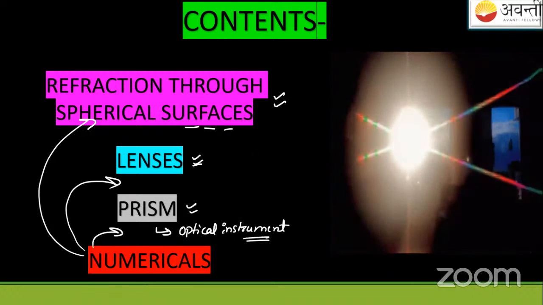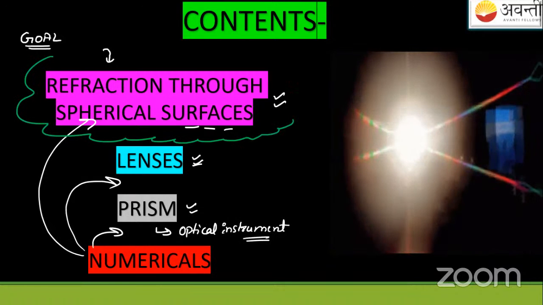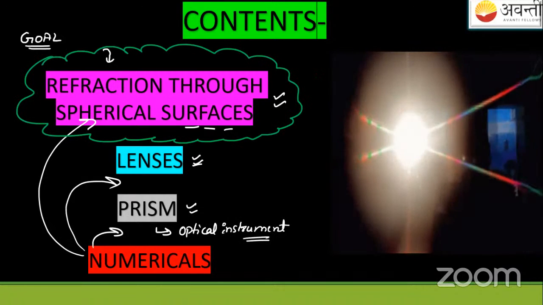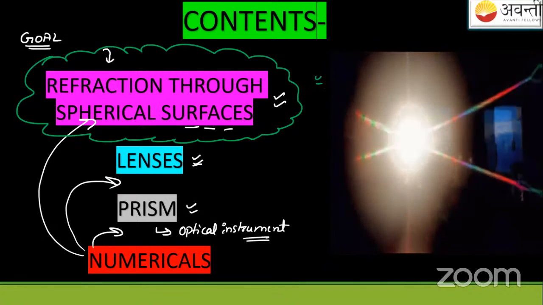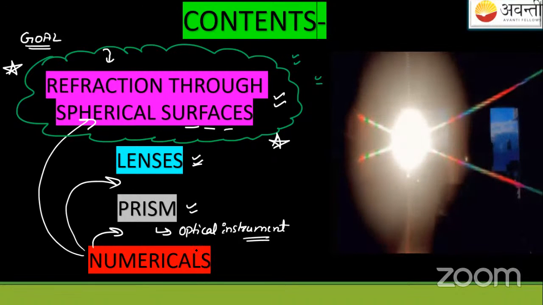Today's goal is what? Always make a goal which is achievable. So today we'll try to complete refraction through spherical surfaces first. This is our goal today. Let me mark it like a cloud, like in animations and cartoons we see clouds like this. So today we have to complete this. Let us mark this with a star here. This is to be completed today. You can respond in the chat box if you're comfortable here. Otherwise, just see the lecture.